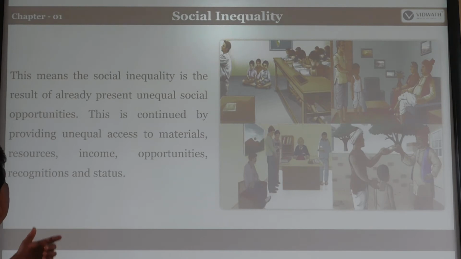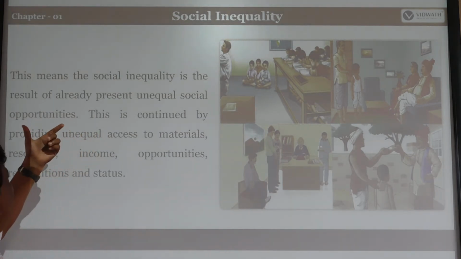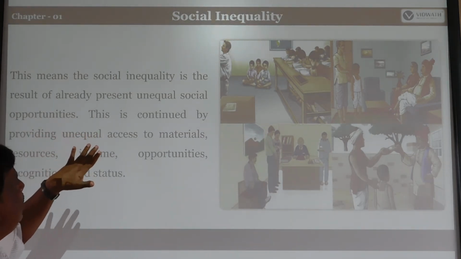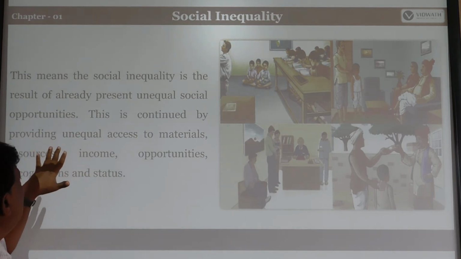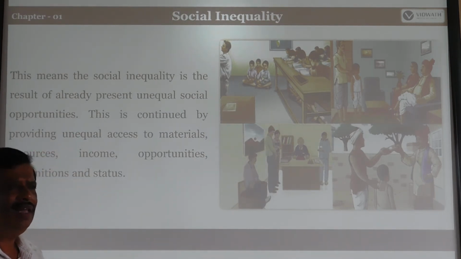This means social inequality is the result of already present unequal social opportunities. When social inequality exists, unequal opportunities have already been provided for them.